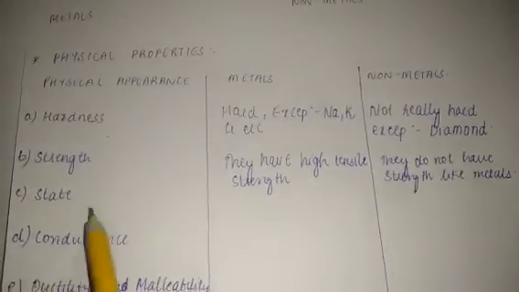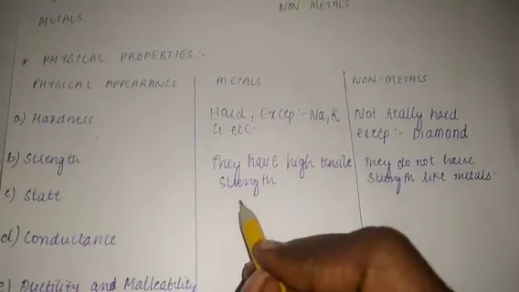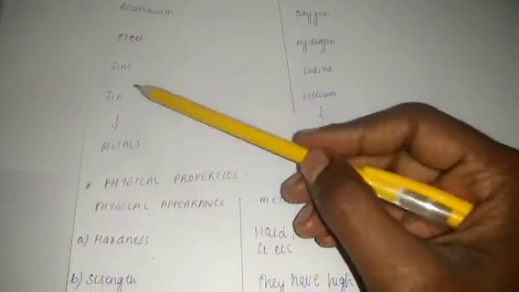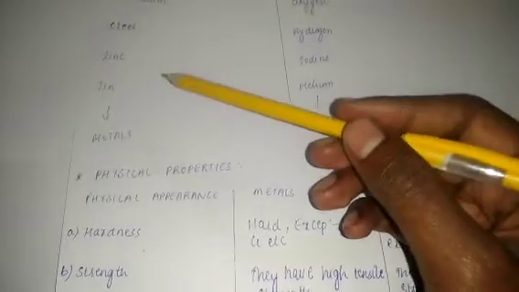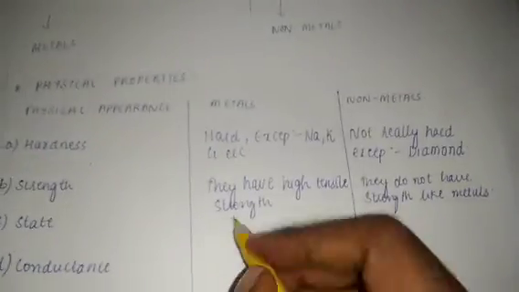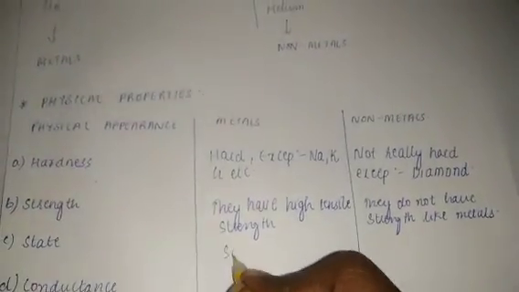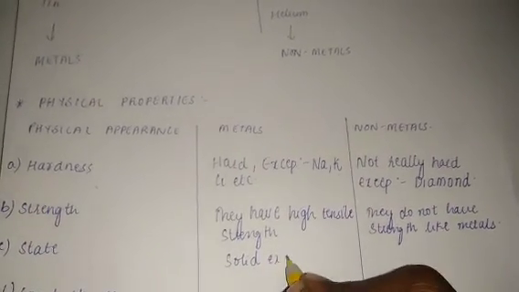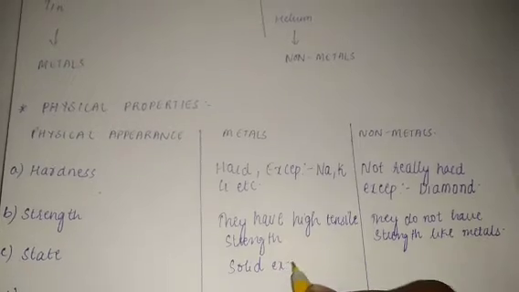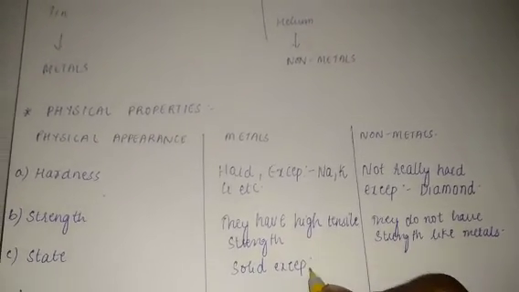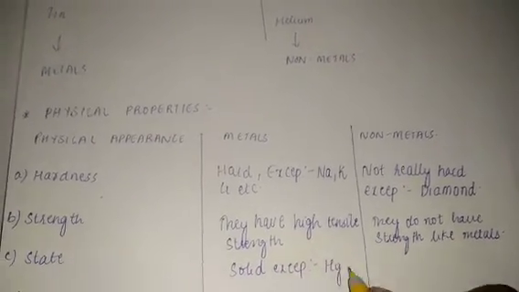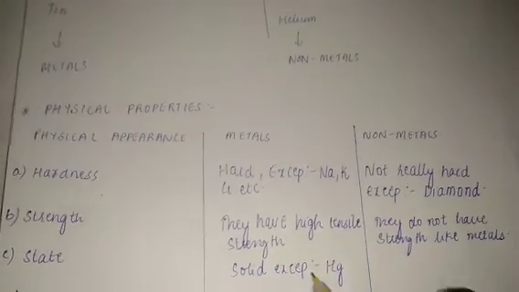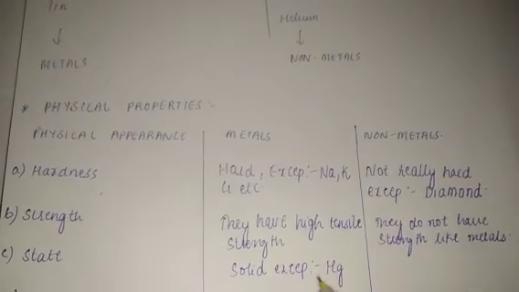Now if we consider the physical state, metals like aluminium, steel, zinc, tin are all solid in state. So they are generally solid. There is one exception, mercury, which is denoted by Hg in the periodic table.